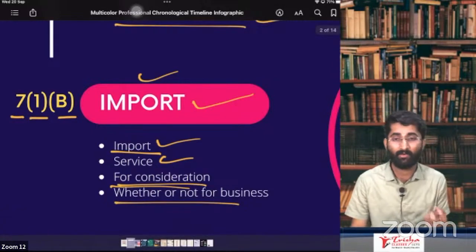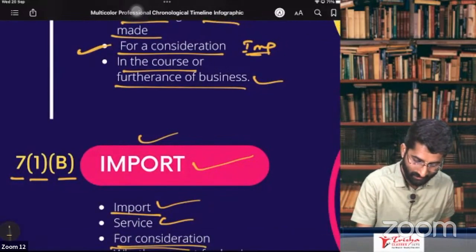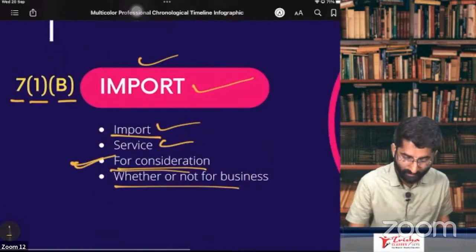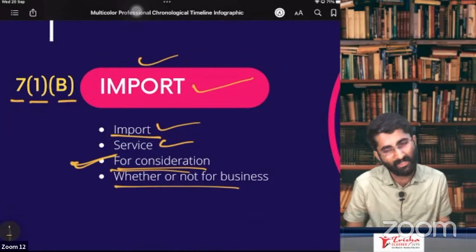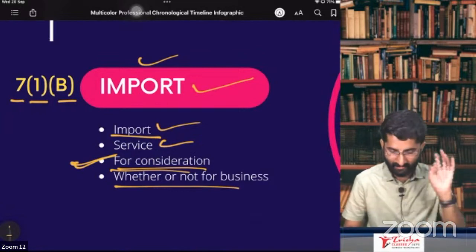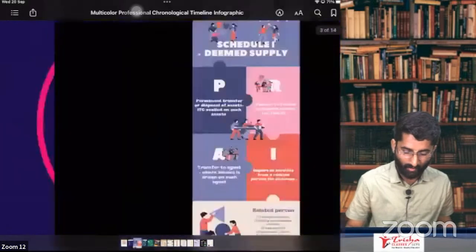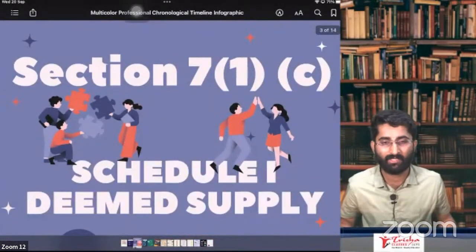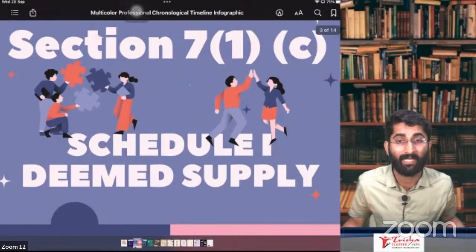So now, till now what we discussed, for a consideration. Here also very important, for a consideration. Sir, can there be any supply where there is no consideration? Yes, still it will be considered as supply, sir. That we are going to discuss in section number 7, subsection 1, clause C, which is schedule 1. We call it deemed supply.